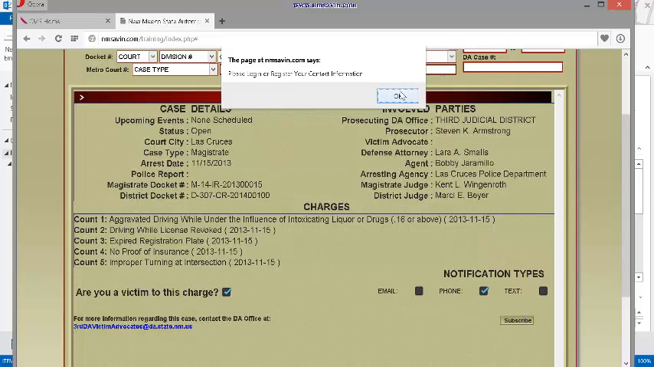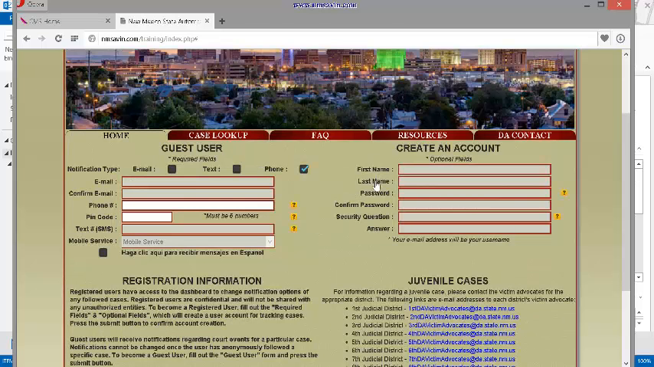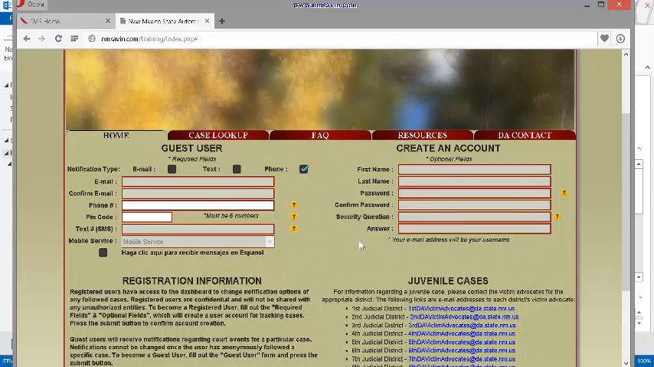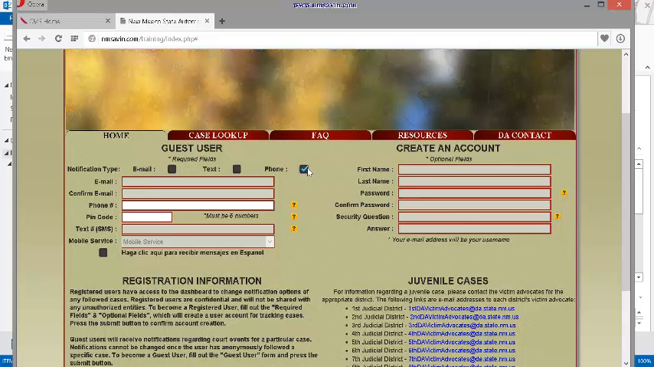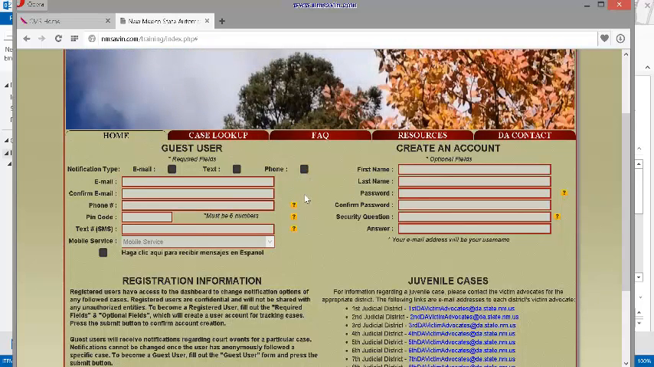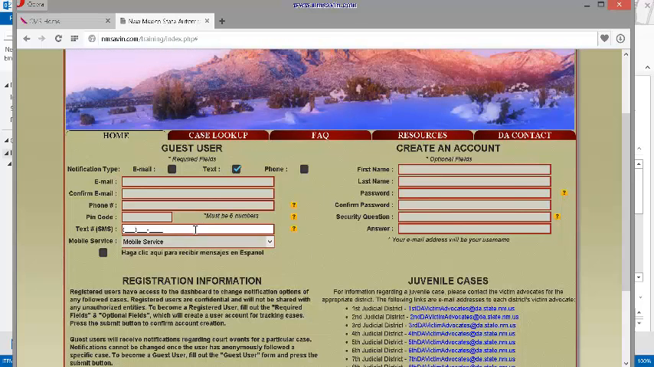It's going to ask you to register. If you want to come into this site anonymously, the only thing you would add is your telephone number and a PIN code. This PIN code should be 6 digits. If you decided you would like to register for text messages, you could do that here. And for the text message, you have to enter in your mobile service as well as your telephone number.